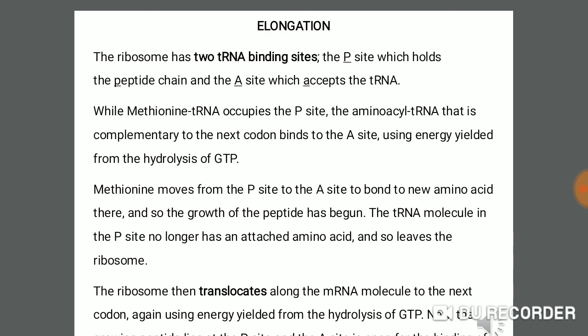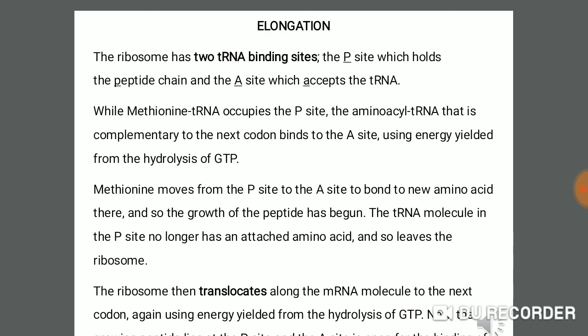It is an energy providing molecule. When it is hydrolyzed, it provides energy for this process. So methionine moves from the A site to the P site, leaving space for new amino acids to come over the A site, and then they also transfer to the P site.